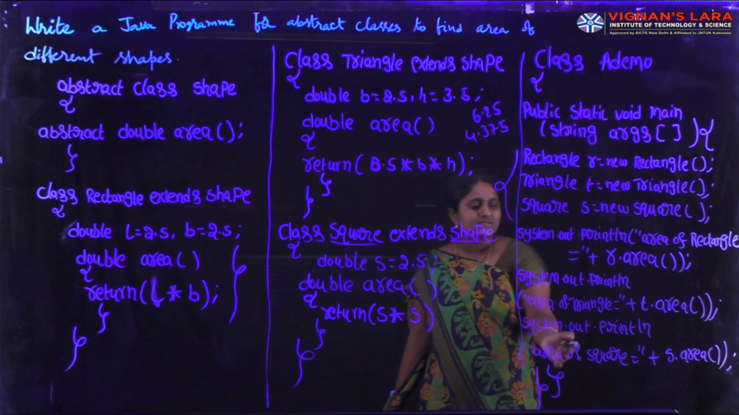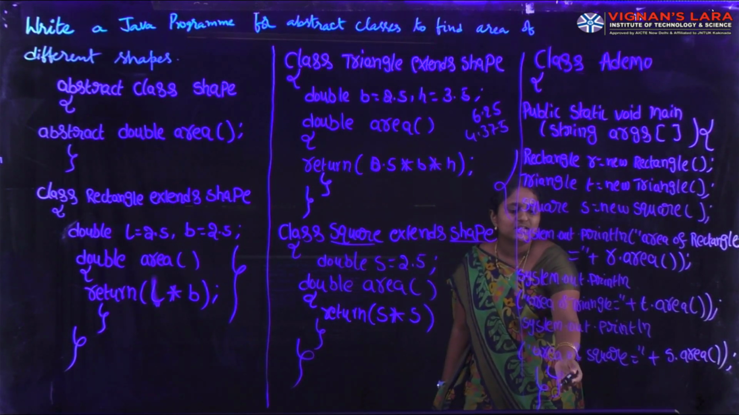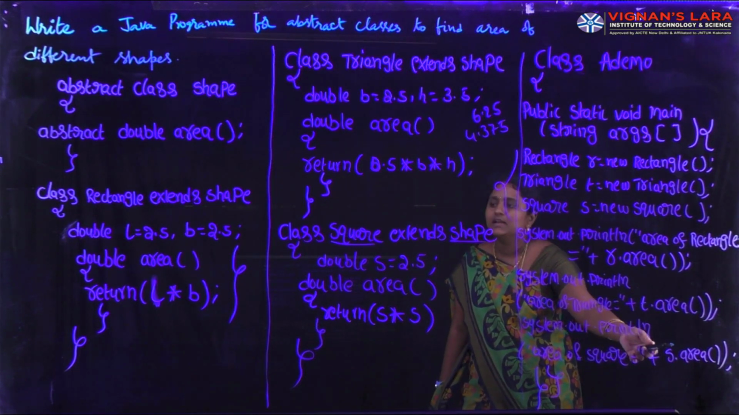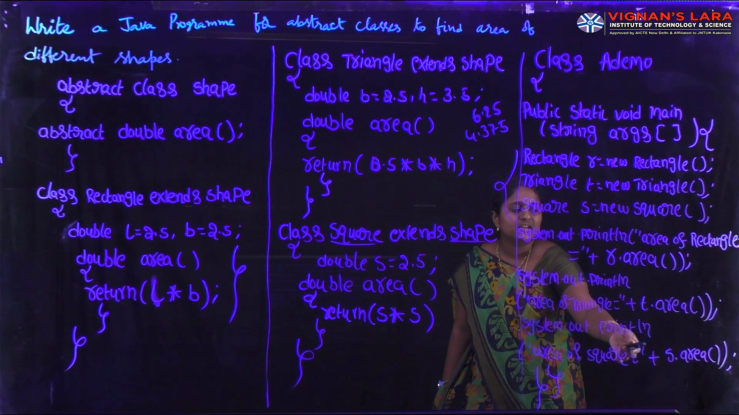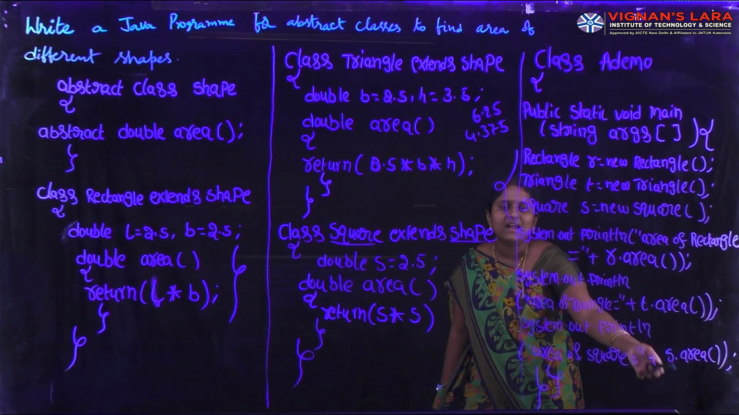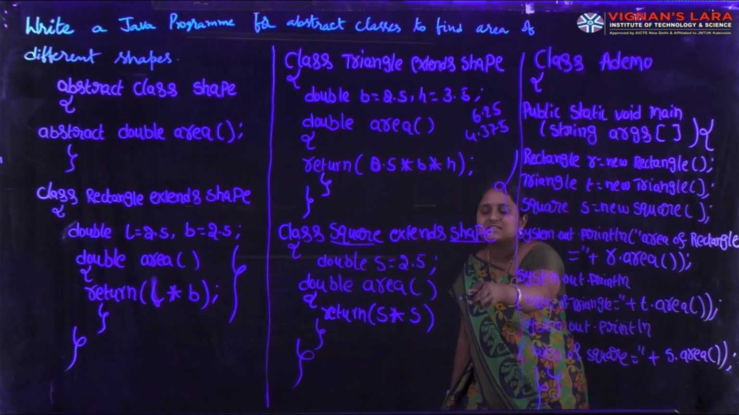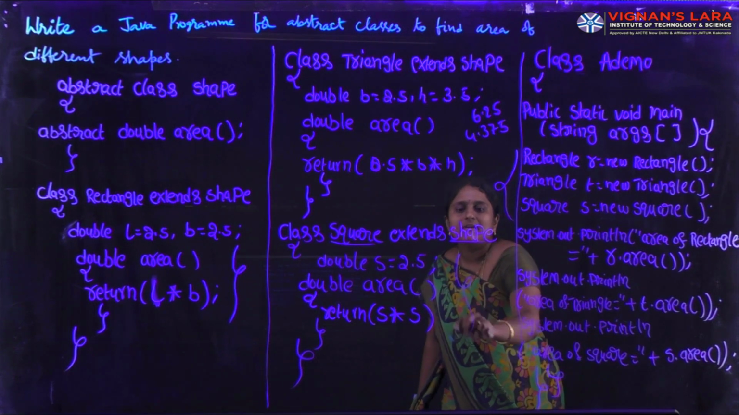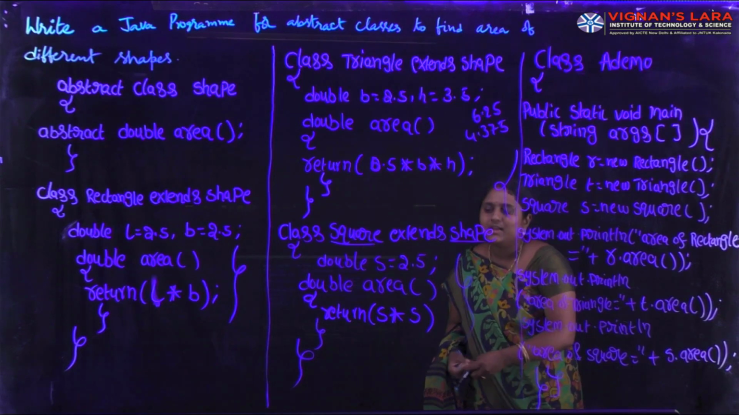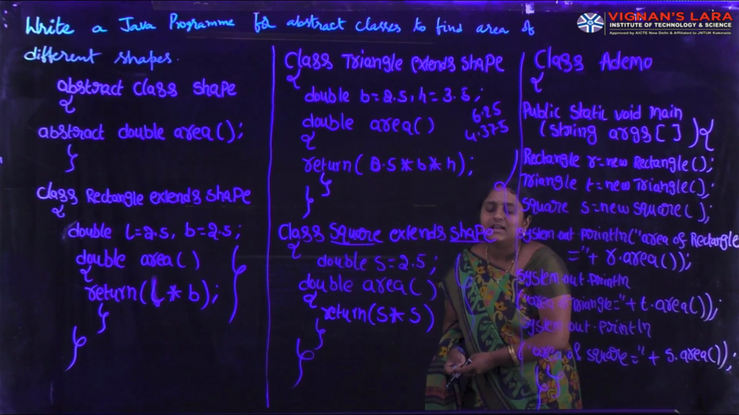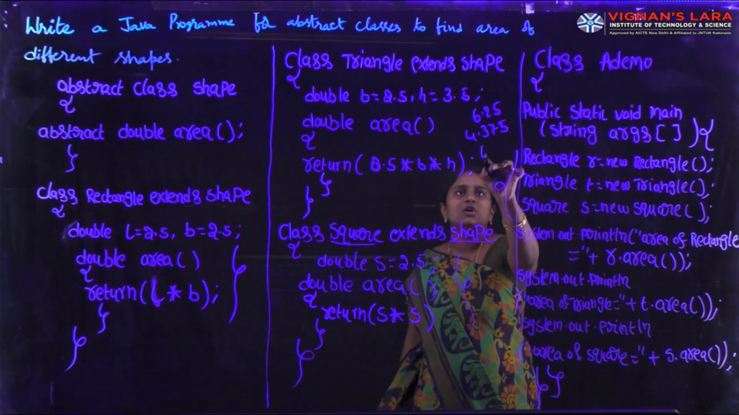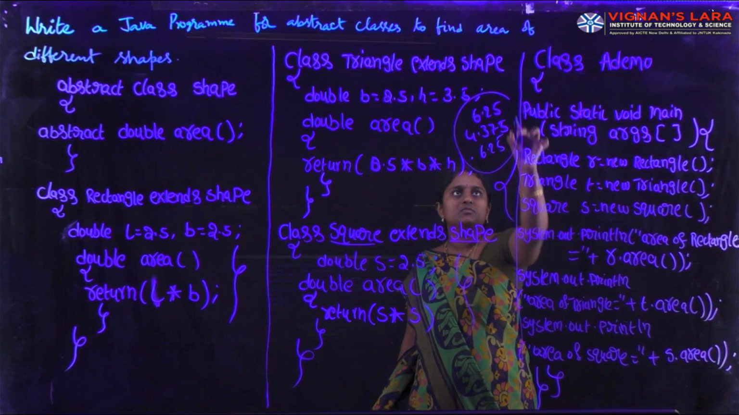It is 4.375. Next one, in a similar way, we have to access the area of square. Area of square equal to S dot area. Whenever JVM reaches this statement, with the help of the square class object reference, I am calling the area method. JVM identifies the square class area method, and the corresponding body will be executed. Here, what is the body of the area method? S into S. S means 2.5 into 2.5, 6.25. It is the output of this program.